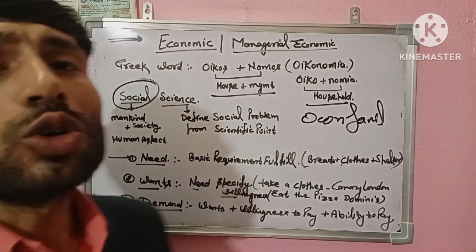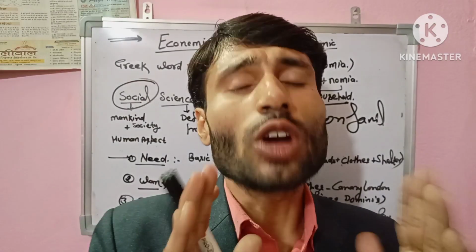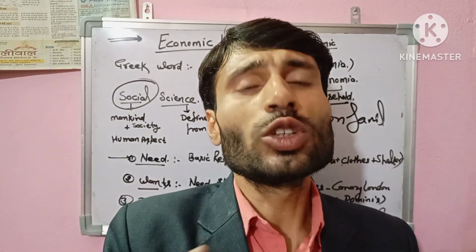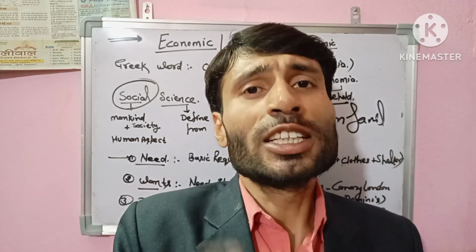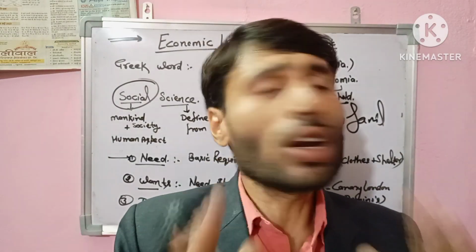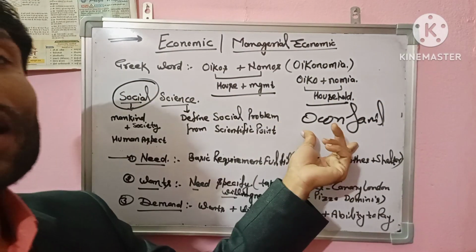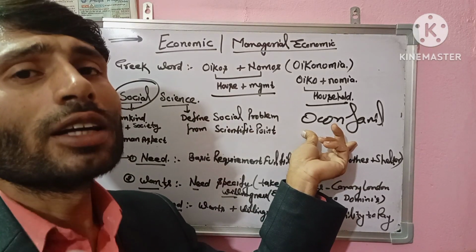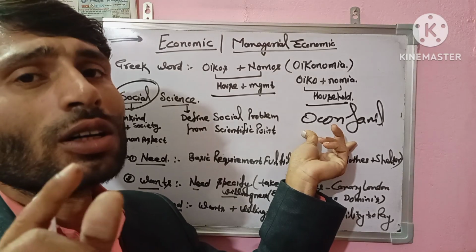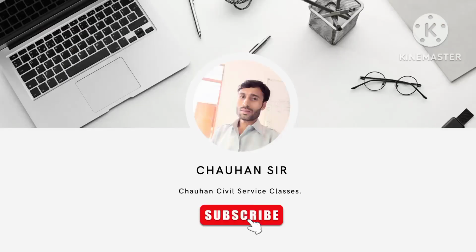And we are required to provide food, clothes, education, and all the daily necessary things. In our life we require food, clothes, education, and all necessary things of the daily routine.